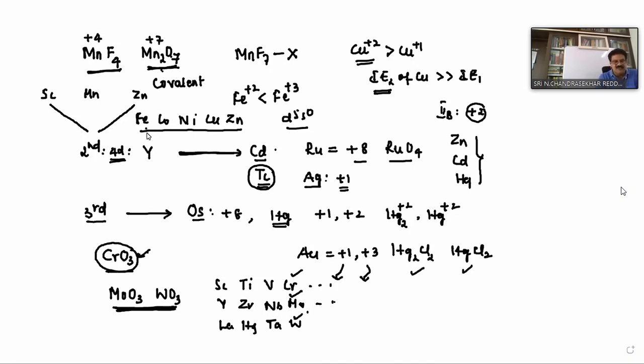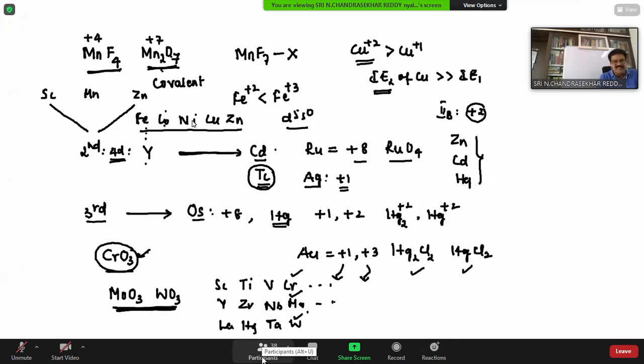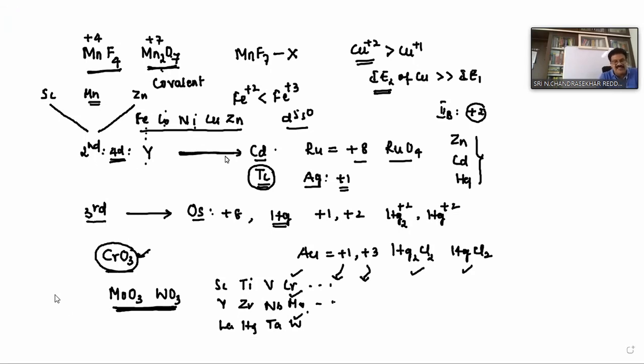Because say iron can exist in +2, +3, +4, even +6 also. But +2, +3 are the stable oxidation states. Cobalt also, +1, +3 are stable. Nickel also, +1, +4 are stable. Copper +1 and +2. And zinc +2, isn't it? So therefore, manganese can form stable compounds in +7 oxidation state. But after manganese, when you go from iron, cobalt, nickel, lower oxidation states become more stable, right? Does scandium exhibit +2 oxidation state or not? Scandium, no. Only scandium exhibits +3. That point is important.